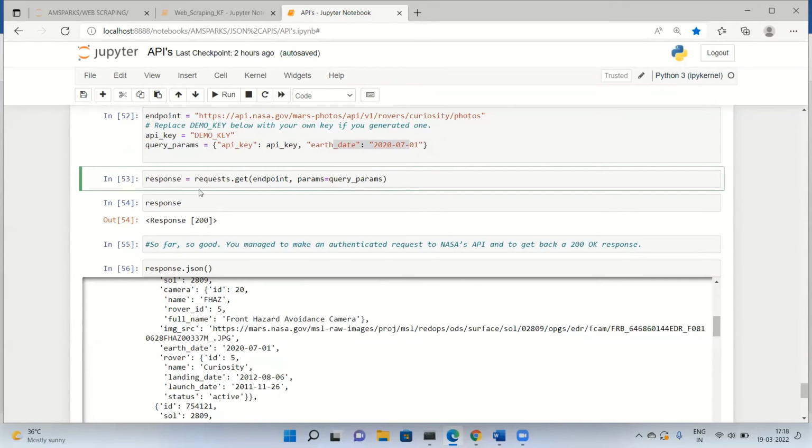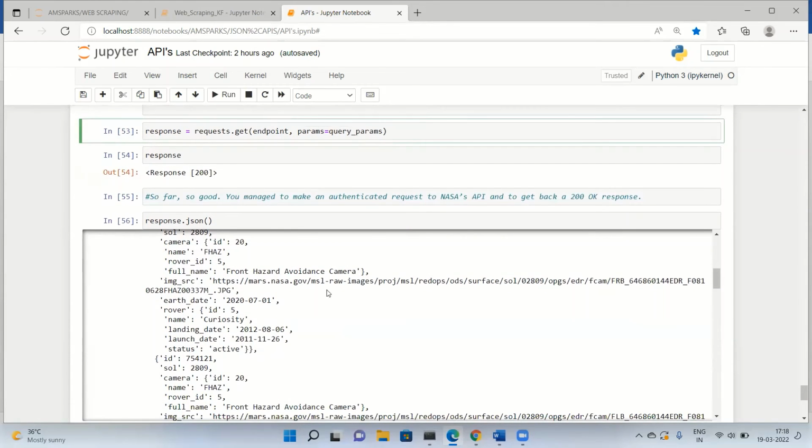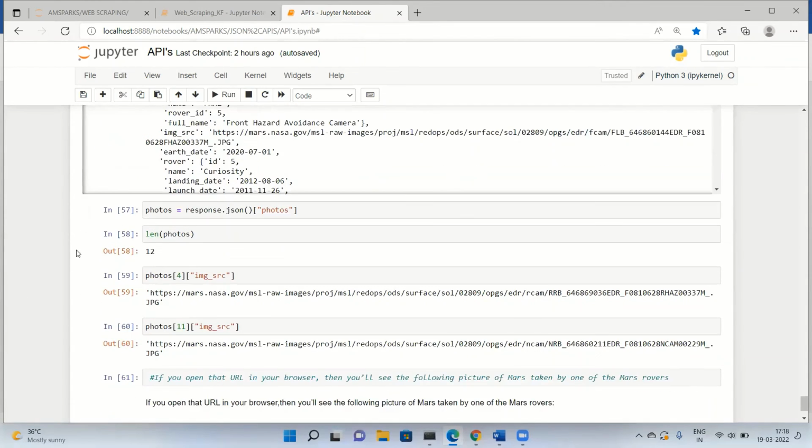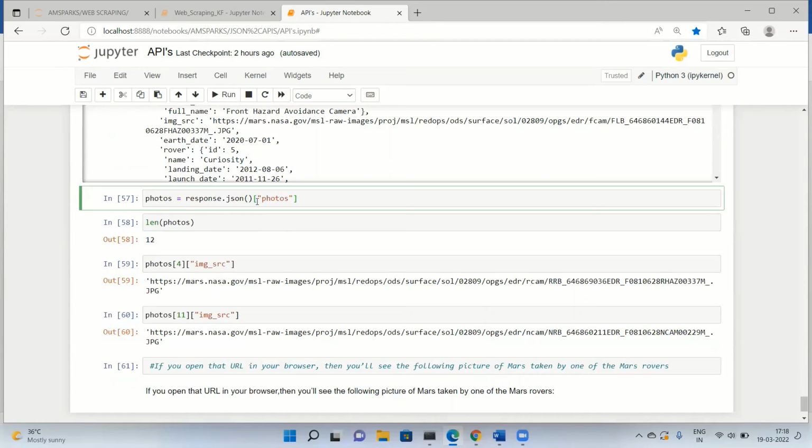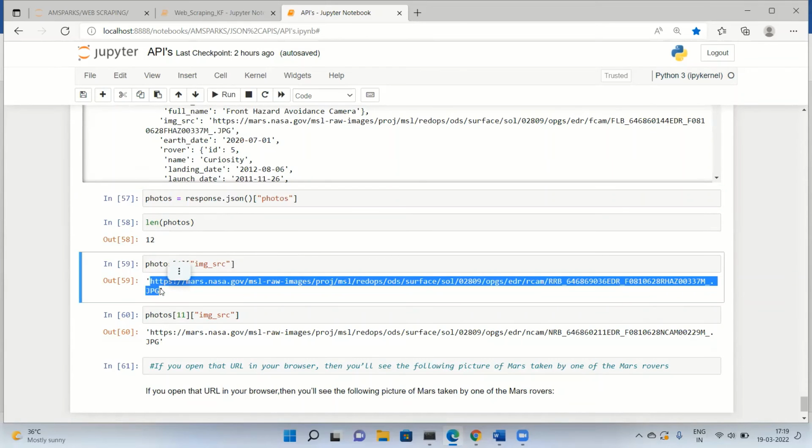So I requested this data and I got the response 200, which is good. Now I'm checking the data. This is my data here. Now I want to see what photos are there on NASA's website. I see that there are 12 pictures. If I want to see the pictures, I got this link from that website.